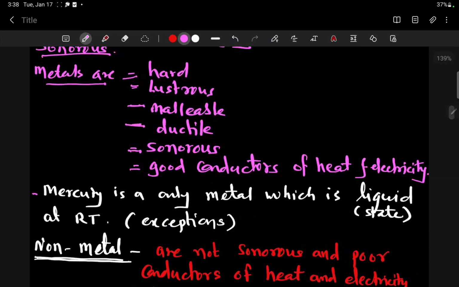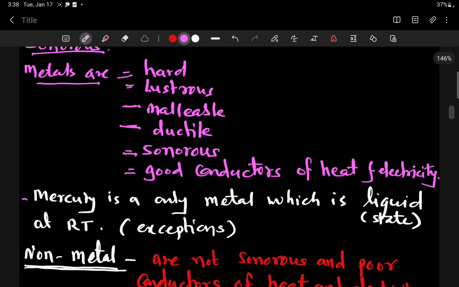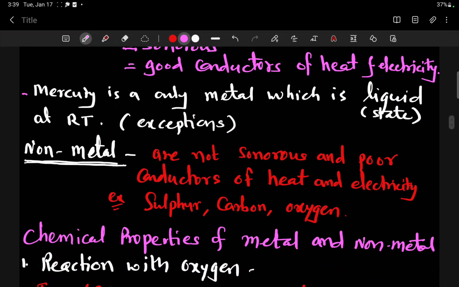Now these are the metals, but mercury is the only metal which is in liquid state at room temperature. This is an exceptional case, where we find mercury in a thermometer. In a thermometer there is liquid mercury. At room temperature it is in liquid state. When there is a rise in temperature, the mercury level rises and we read the temperature. These are some physical properties of metals.